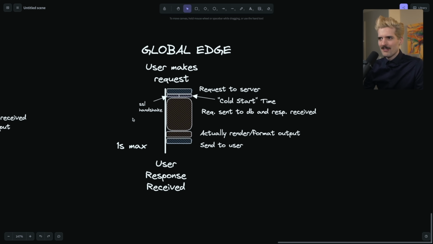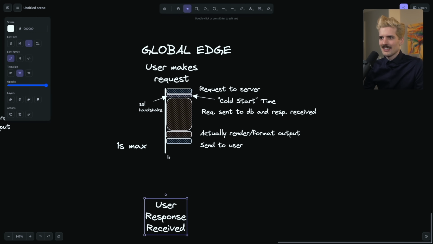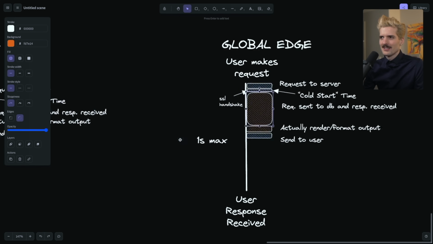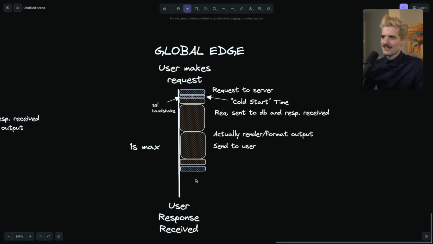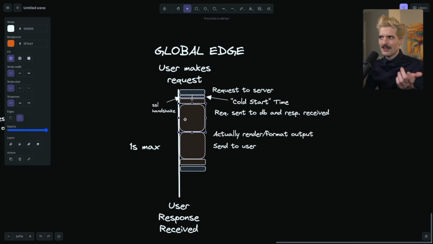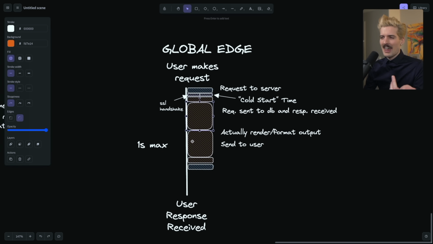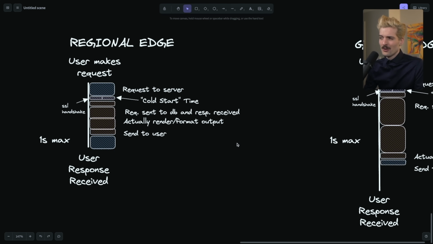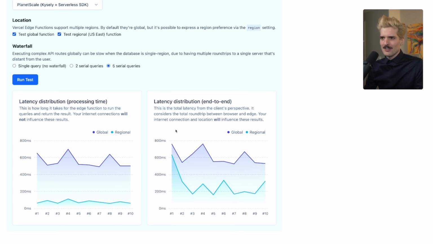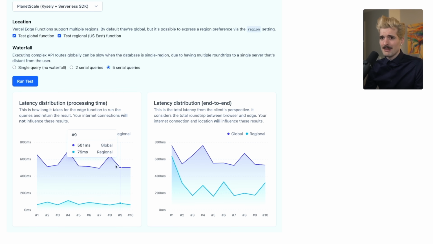If we use global edge, and I want to be very clear about this because this is why I think a lot of people push back on edge. And I think they have good reason. But we had this as the additional time because of the distance. And we do 2 requests. It's a pretty massive difference because if this request took 40 milliseconds in the same region and over 100 milliseconds in a global region, you're going to be eating that for every additional request. And the result here is a significant full cycle penalty, as we saw in the charts here. This is pretty evident to me that unless you have data located on the edge alongside your edge functions, then global edge is net negative for a lot of applications.